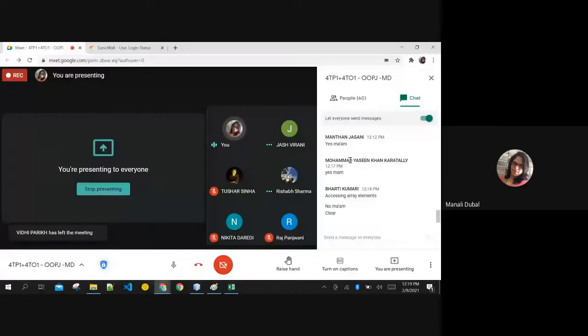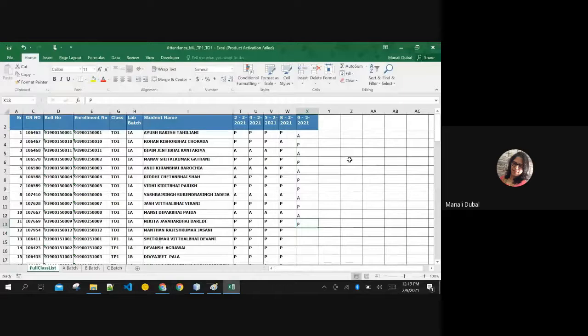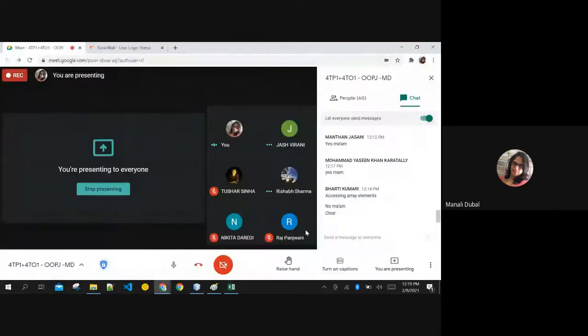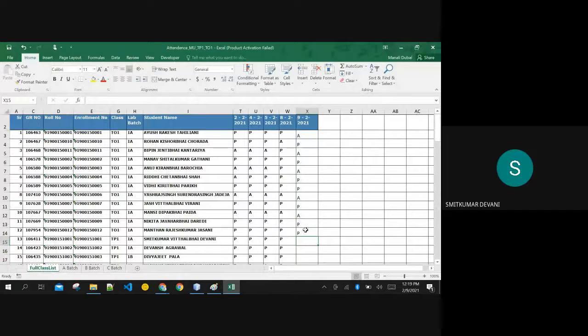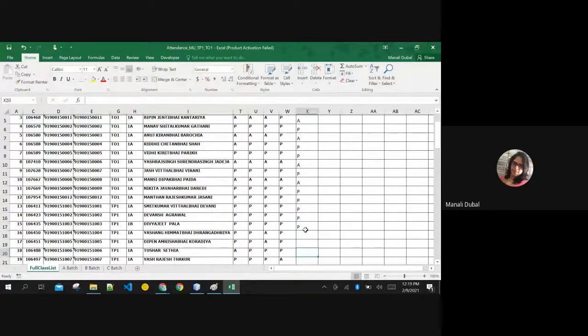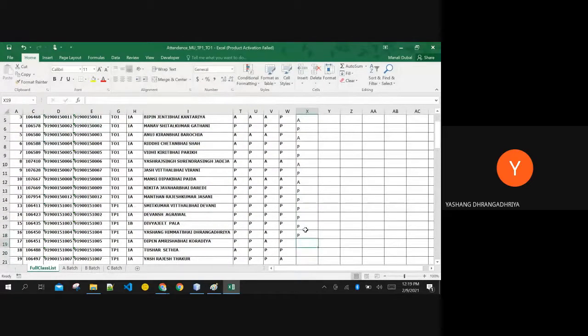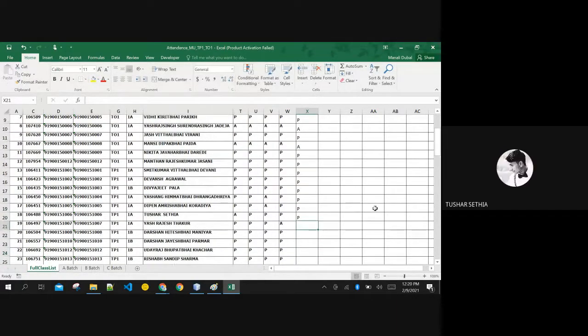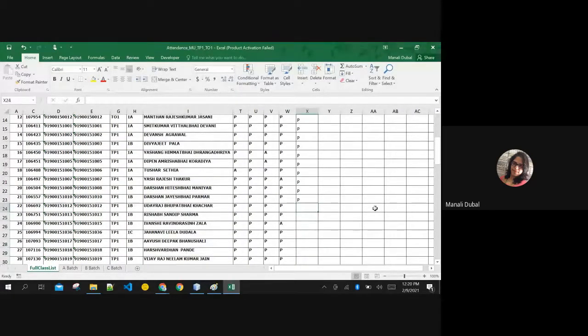You are not there in the lab, beta. Nikita, you are not in the lab. Yes, ma'am. I was not well. Okay. Manthan, Present, ma'am. yes. Smith, Yes, ma'am. Present. Devansh, Present, ma'am. there. Devyajit is there. Yashang, Yes, ma'am. Dipen, Yes, ma'am. Tushar is there. Yash, Present, ma'am. Present, ma'am. yes. Manyar, Parmar, both are present. Udayraj, Yes, ma'am. Sharma is present. Yes, ma'am. Yes. Ivanchi,